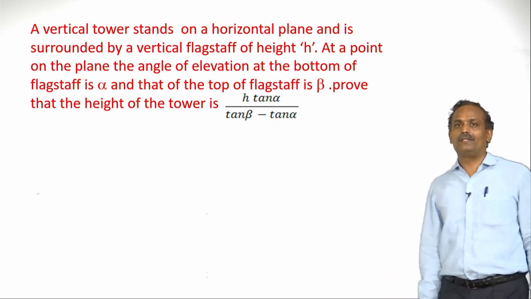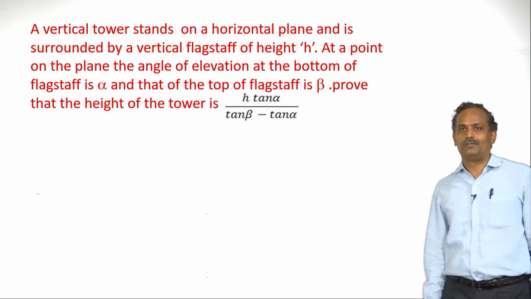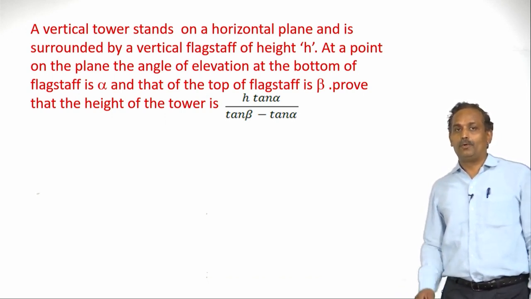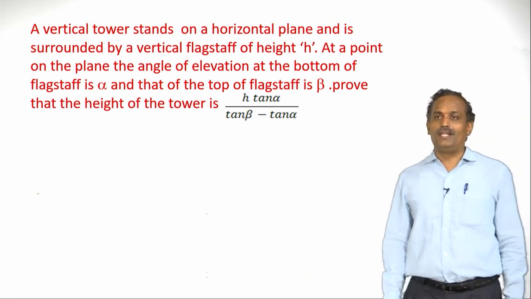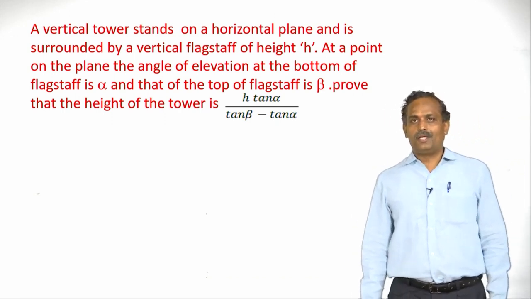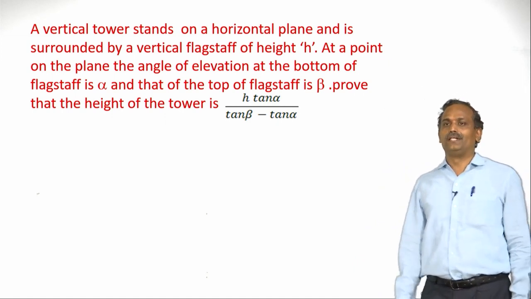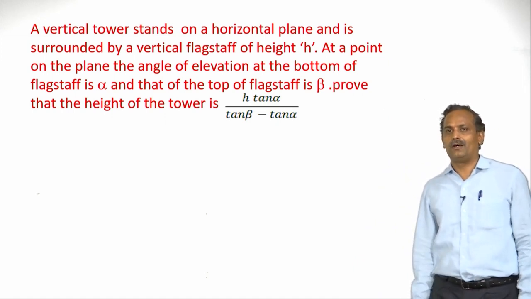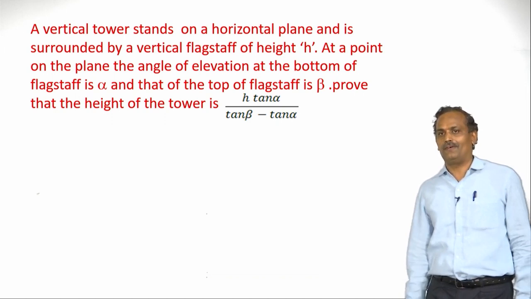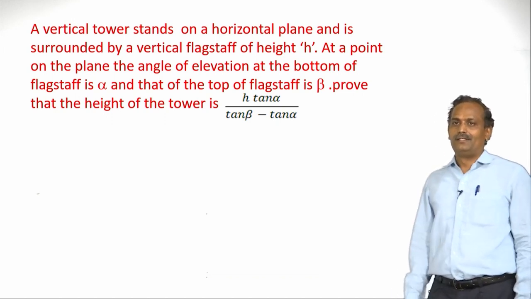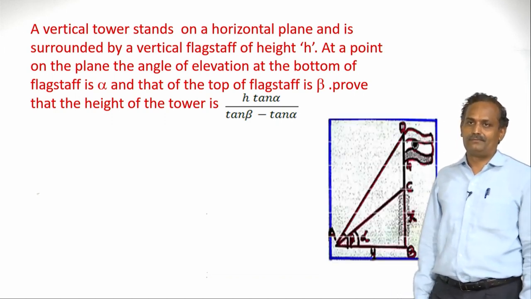Even he is observing the top of the flagstaff. So we will get two angles and both angles are angles of elevation. Now we have to prove the height of the tower is h tan alpha by tan beta minus tan alpha. Let us understand through a diagram here.